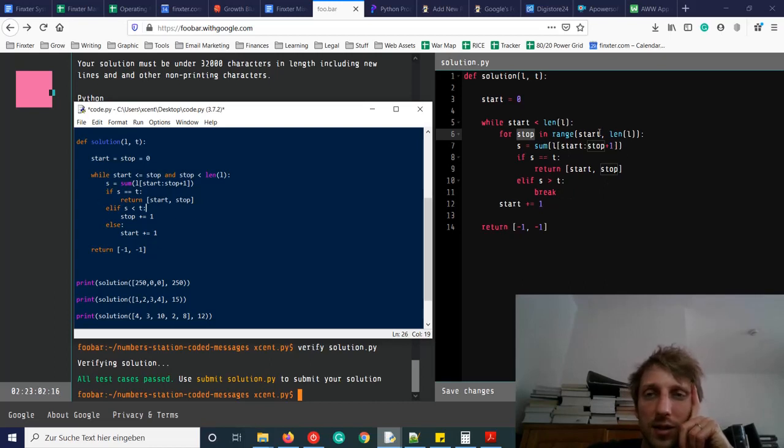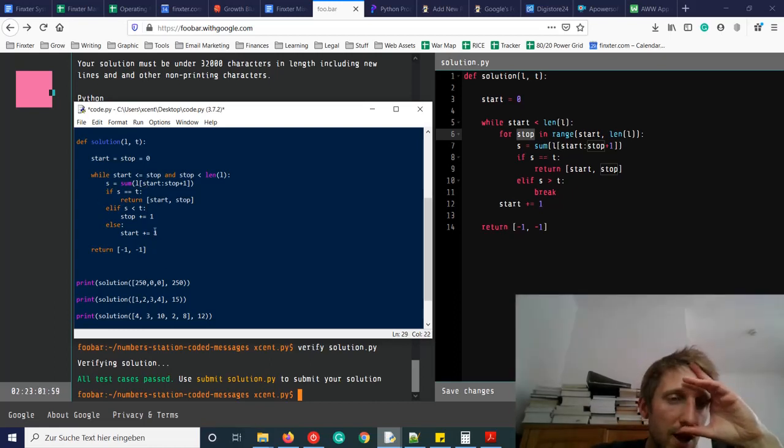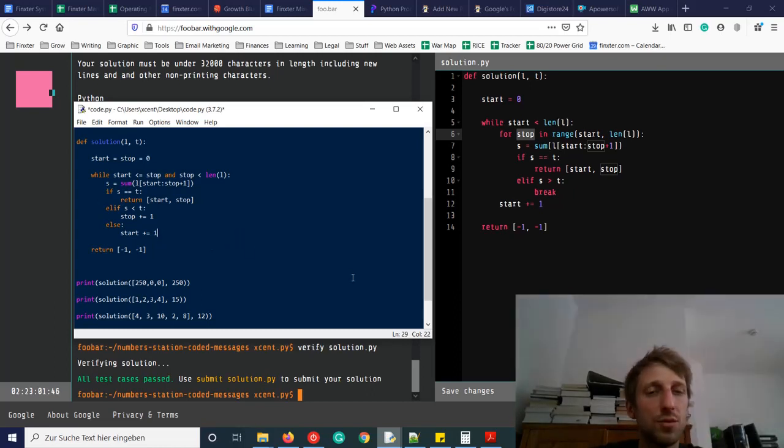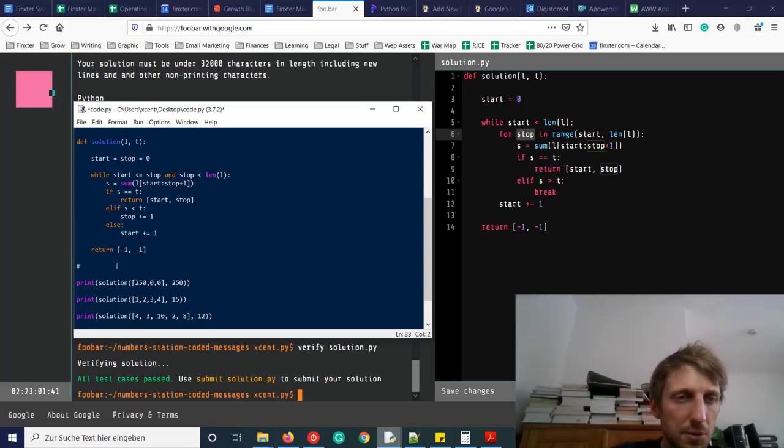Here we increase start in each iteration. Here we increase start. Okay, so it could happen that if we start with 1, now I may see the problem. So what happens if we start with this sequence?